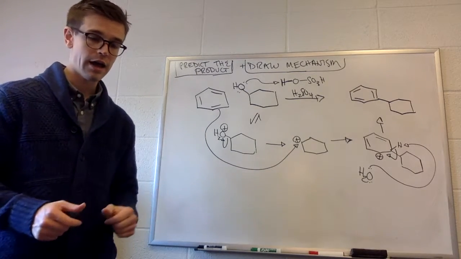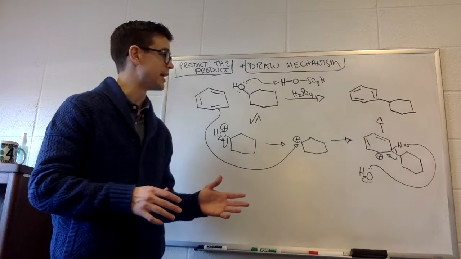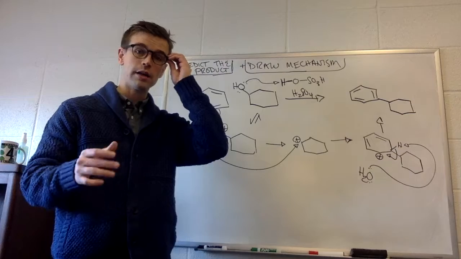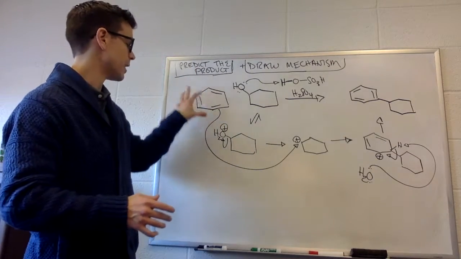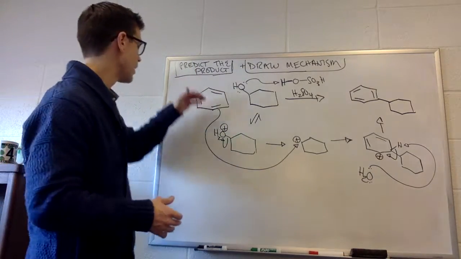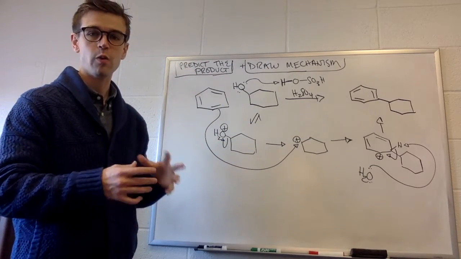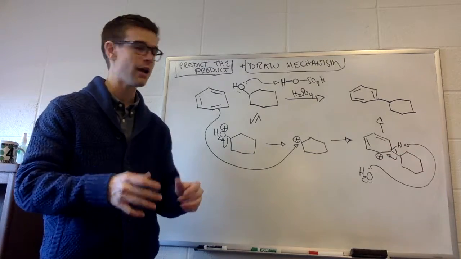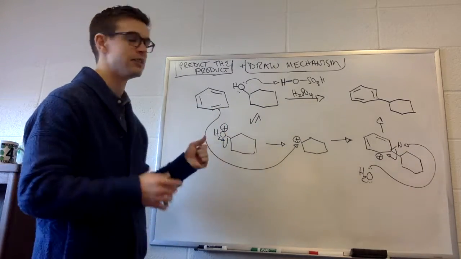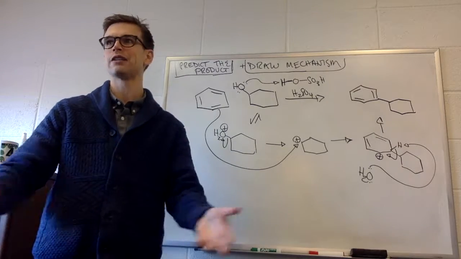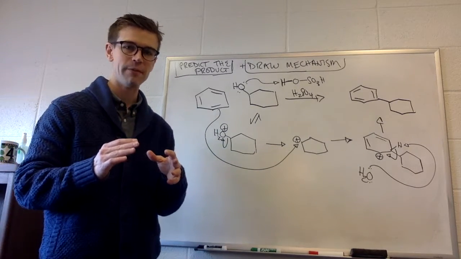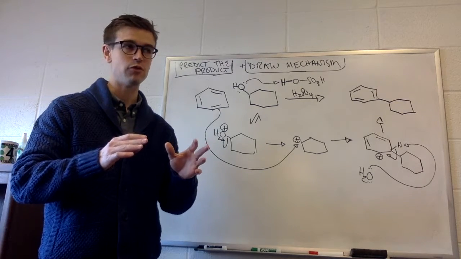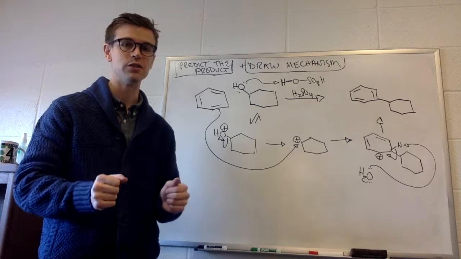Great job with that. I hope that everything is making sense. We are now going to talk in the future about directing effects. So these have mostly been unsubstituted benzene rings. Now what happens if we have a substituent on it? What type of constitutional isomers get formed? So those are the questions we're going to tackle. So having a good understanding of these basics about what reactions we can do is a good step to being able to understand the regioselectivity, so which constitutional isomer is going to be formed.